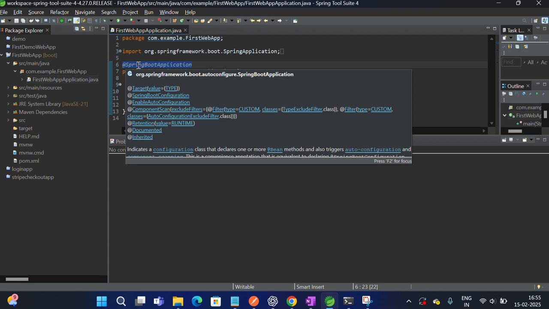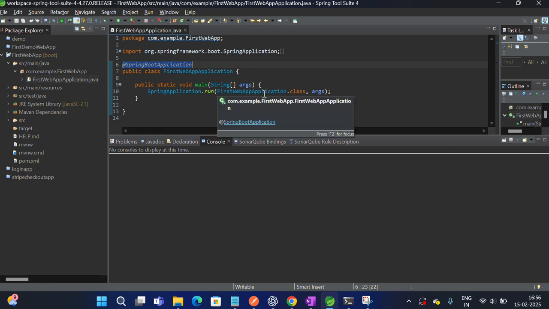Annotations are nothing but special markers used to provide metadata, data about the code, to the Spring framework. So annotations are like a tagging list. It will have a certain list of classes within itself, so it's like auto configuring. If you use the Spring Boot application annotation, it tells Spring that this is the starting point of the project. So whatever class files you write after this should be the starting point of it.